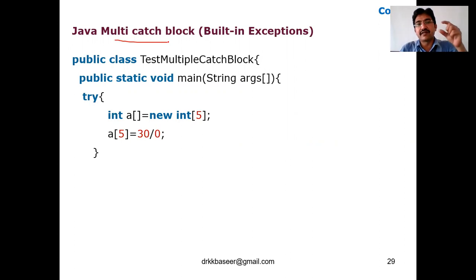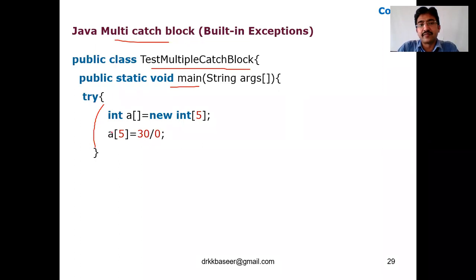Now coming to the multiple catch block. As I said, one try, one catch, but we can also have one try and multiple catches. See the example. I am creating a class called TestMultipleCatchBlock, and I am calling the main method. I am writing a try block here.